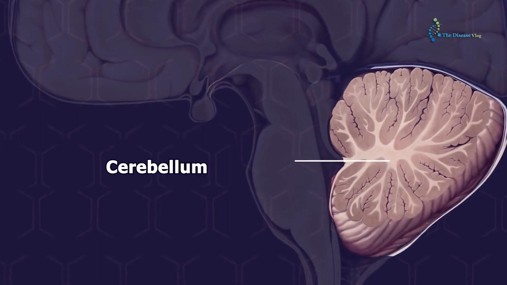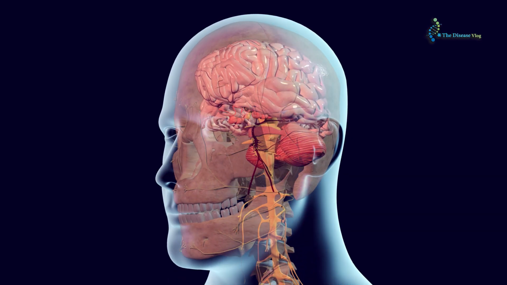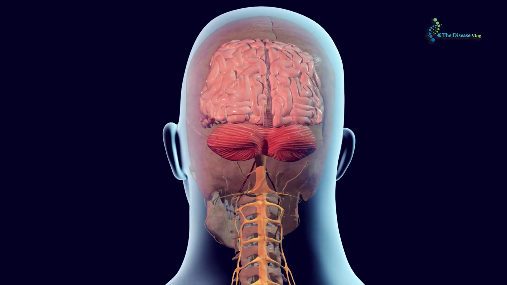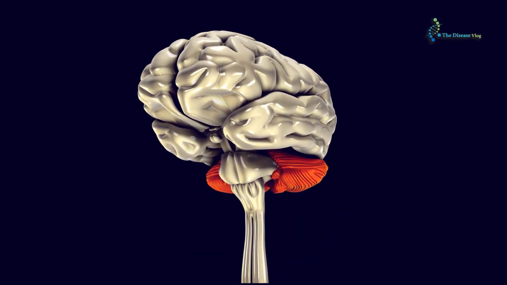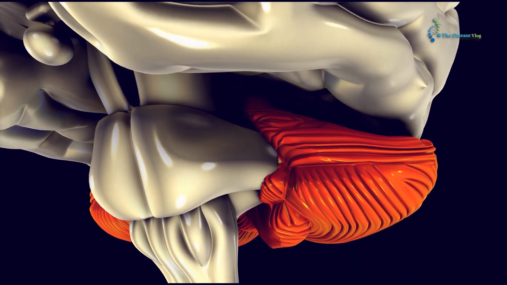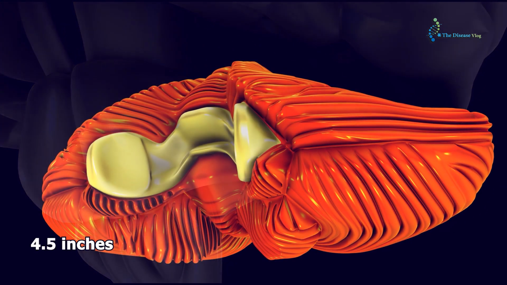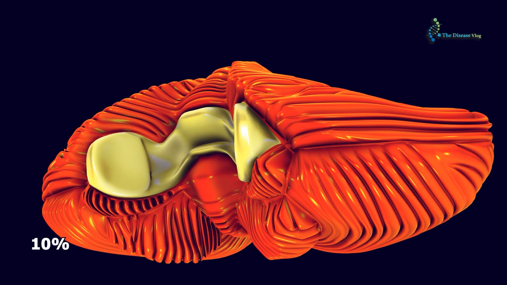2. The cerebellum. It is at the back of the brain beneath the cerebrum, immediately inferior to the occipital and temporal lobes. It is separated from these lobes by layers of connective tissue termed the tentorium cerebelli. The cerebellum is only 4.5 inches wide and only about 10% of the brain's volume.